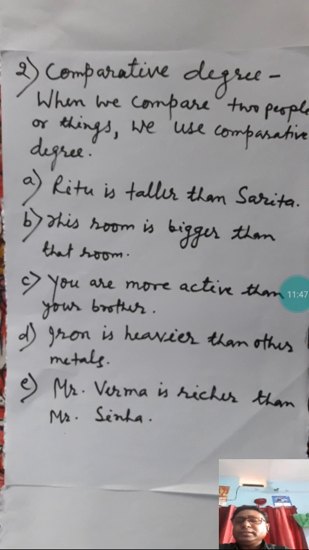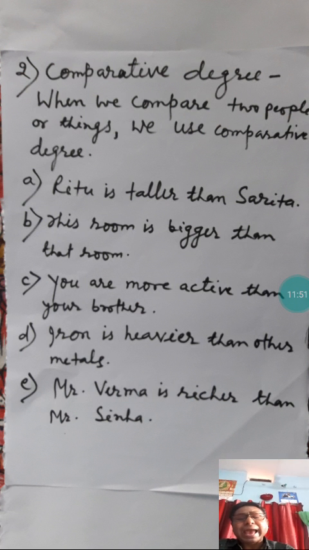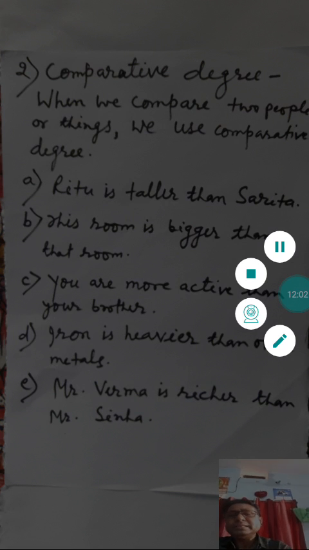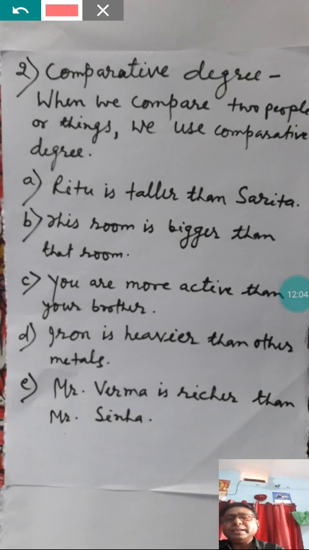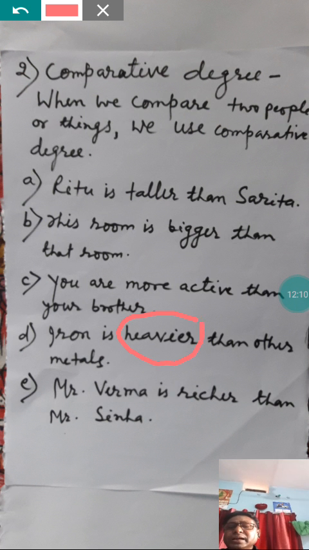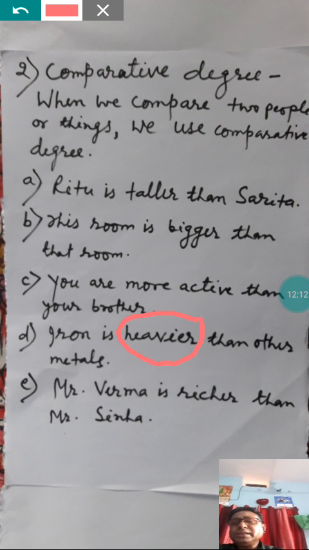Fourth sentence: iron is heavier than other metals. Heavier is comparing iron and other metals. Heavier is the comparative degree, comparing two metals.